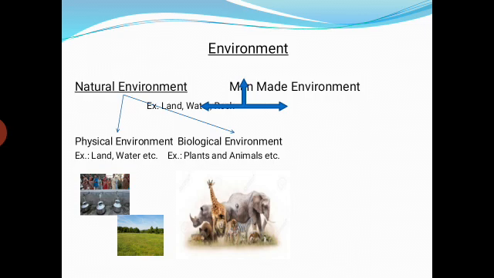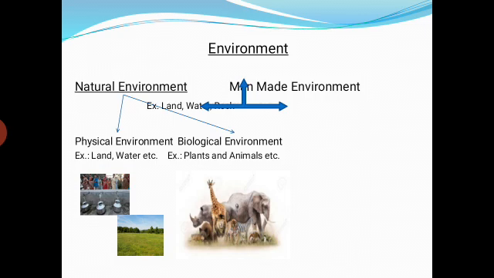Another type is, students, biological environment. What do you mean by the biological environment? Listen, the biological environment includes all living things such as plants and animals. That means all biotic components are included in the biological environment. So this is the difference. Physical environment refers to all non-living things and biological environment refers to all living things. So this is the difference between the physical environment and the biological environment.